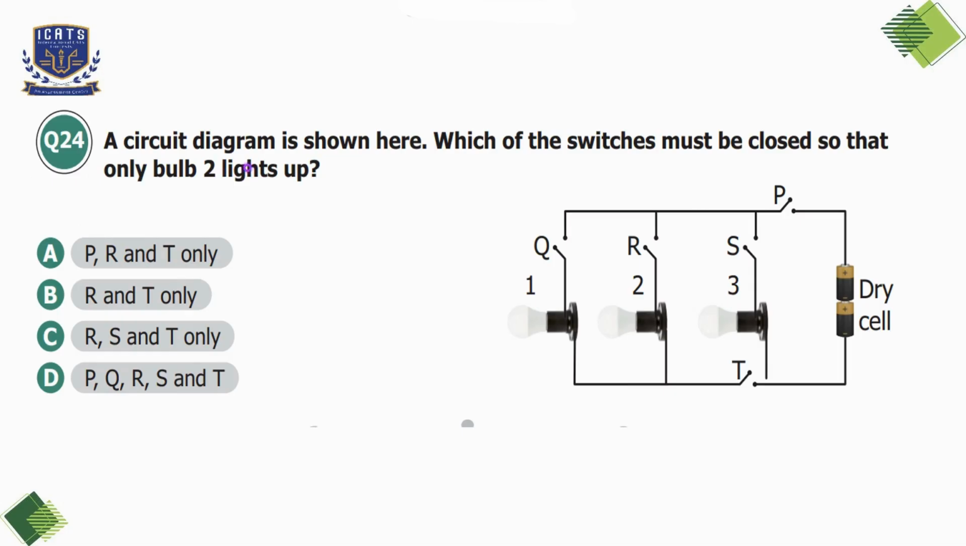Question number 24, a circuit diagram is shown here. Which of the switches must be closed so that only bulb 2 lights up? So here, if we close switch P, it will allow the electricity to flow from the battery. And if we close the switch T, this connects the entire circuit to the negative terminal of the battery. If we close the switch R, it completes the circuit for bulb 2, which will allow it to light up. So we have to keep switches Q and S open. This ensures that bulbs 1 and 3 remain off. So here we'll choose option A. We have to close switch P, R, and T only to light up the bulb 2.